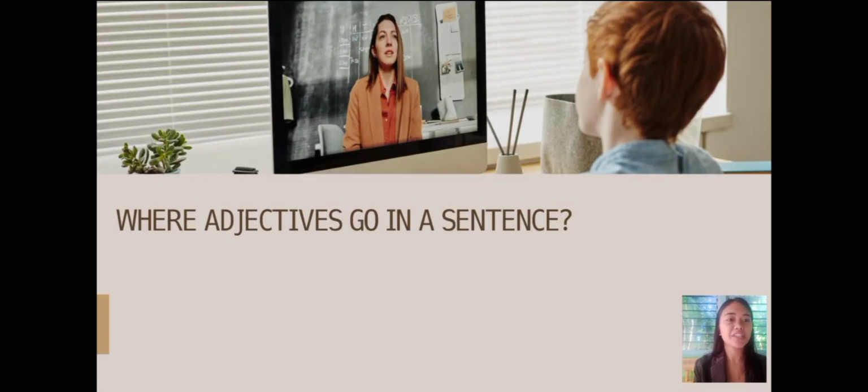Where do adjectives go in a sentence? An adjective often comes before a noun. Examples: a green car, a dark sky, an interesting story. So the adjectives are green, dark, and interesting, which come before a noun. The nouns are car, sky, and story.